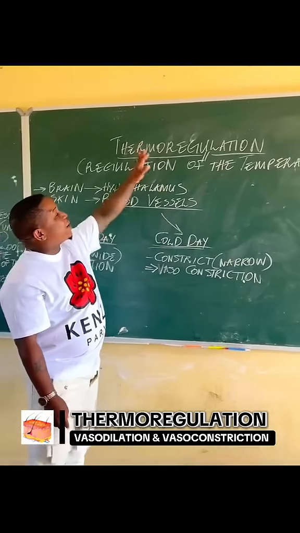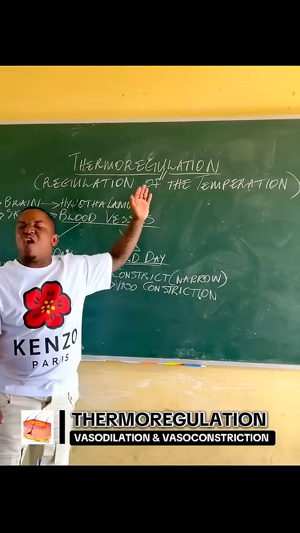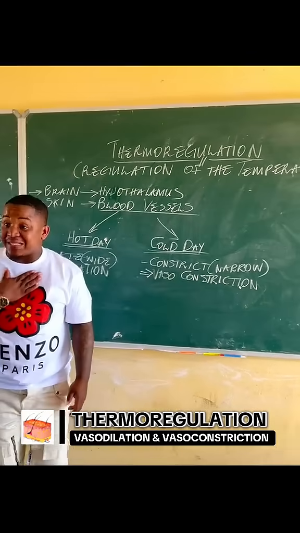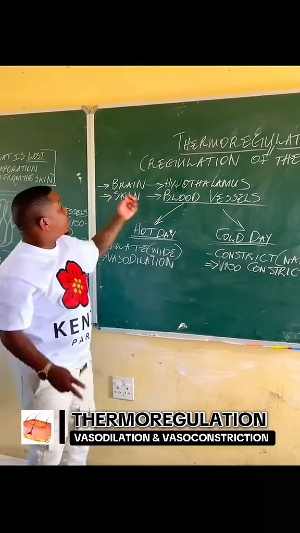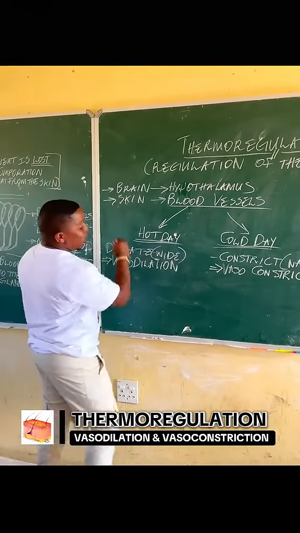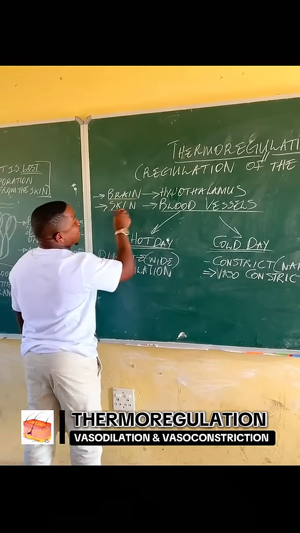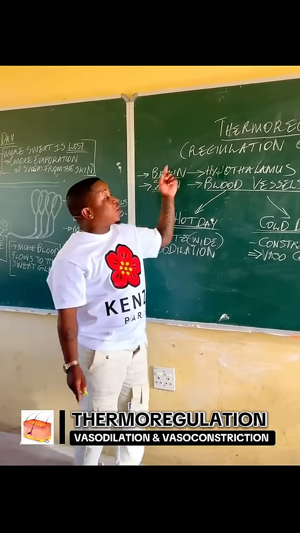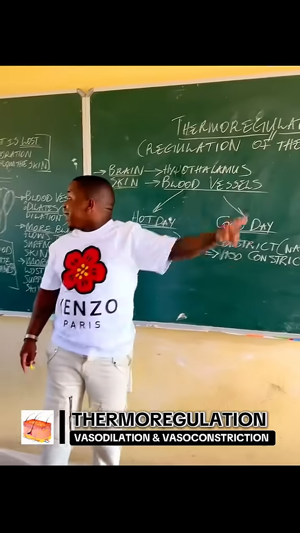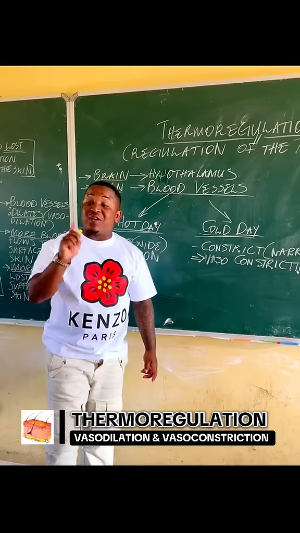So when we're talking about thermoregulation, we are talking about the regulation of the temperature in our body. There are 2 structures in our body that regulate the temperature. It is the brain and what? And the skin. Which part of the brain regulates the temperature? The hypothalamus.